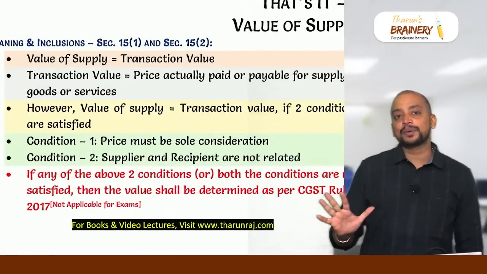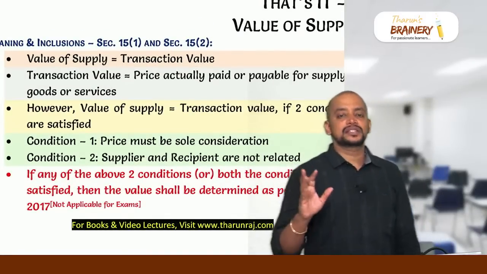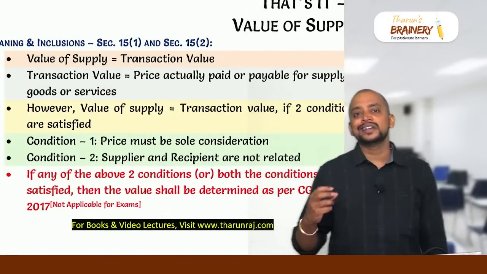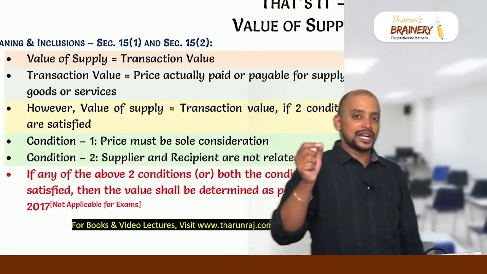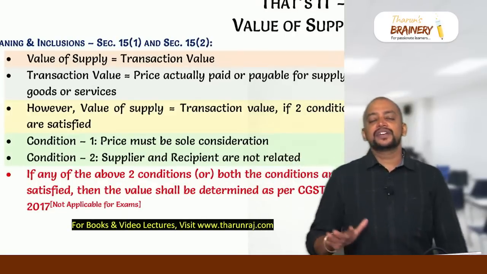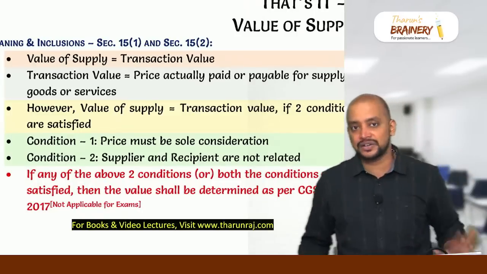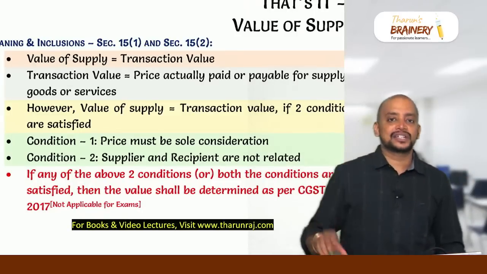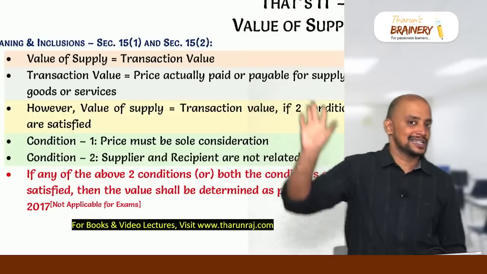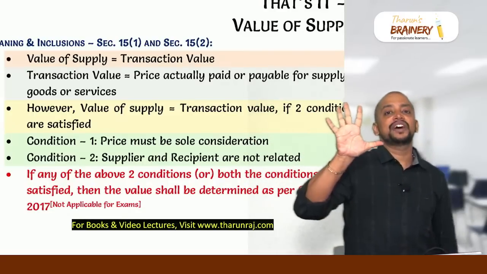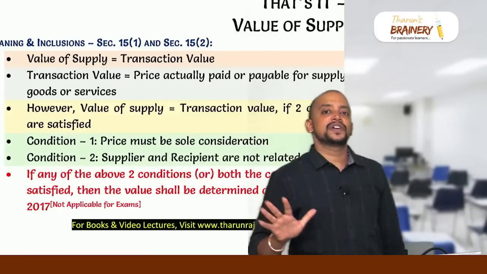Then in value of supply, mainly at the subsidy point, generally it will be tricky, so that we will see. But before that, we have section 15, subsection 1, which says that value of supply will be transaction value. That is price involved in the transaction. First you take that price involved in the transaction as the transaction value. And remember, 5 inclusions are there. So what are those 5 inclusions?